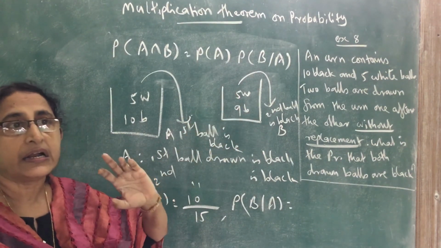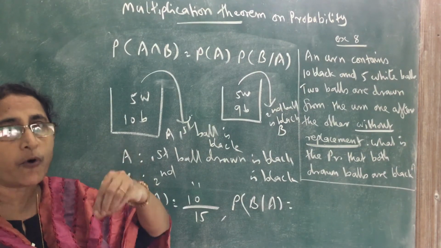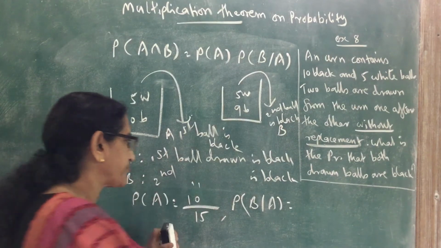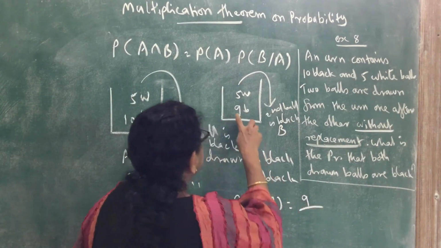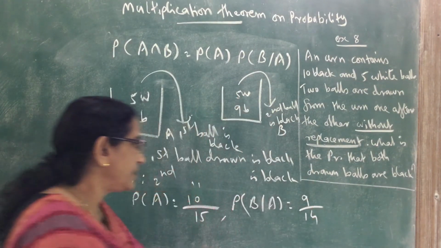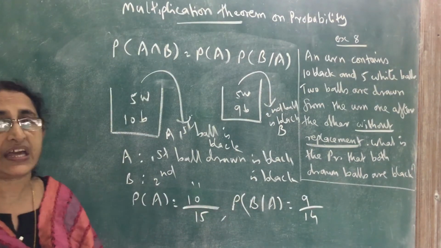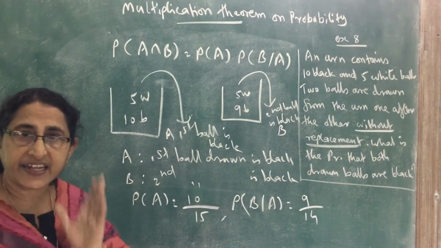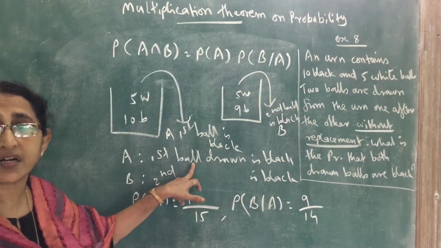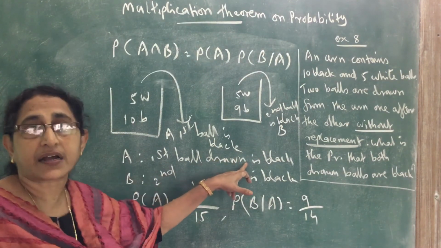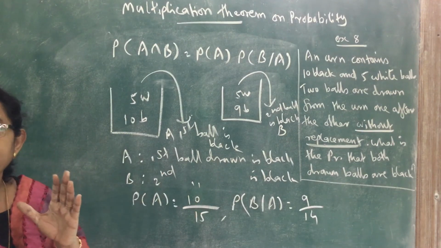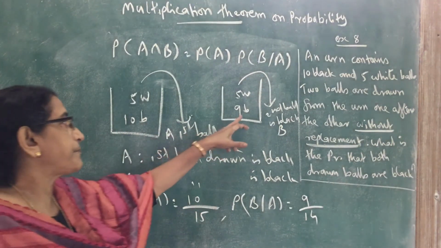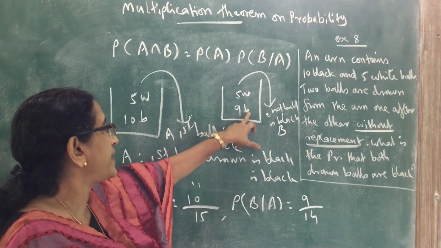What is the probability that the ball taken is black? 9 divided by 9 plus 5, that is 14. So the probability of B given A, the probability that the second ball is black on the condition that the first ball is black, is 9 by 14.